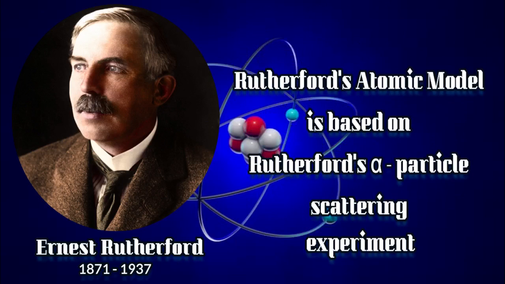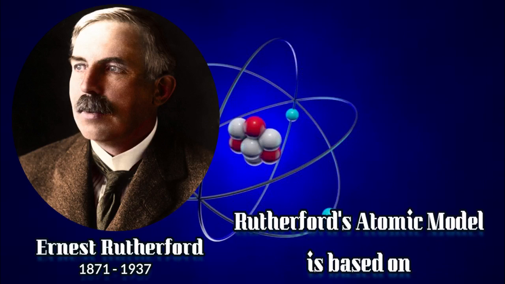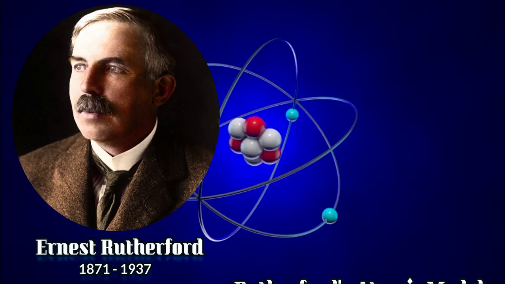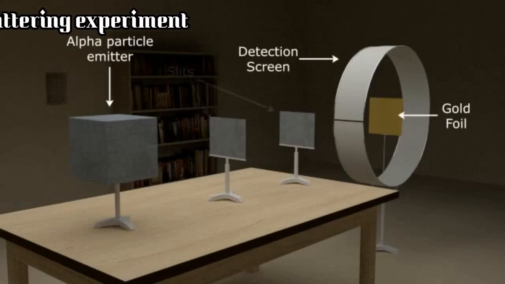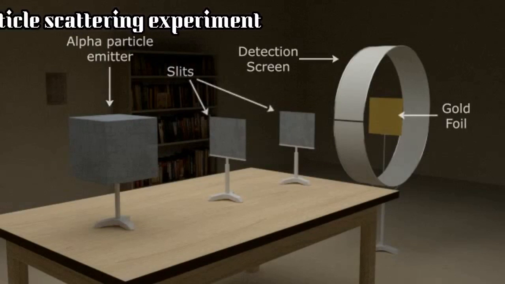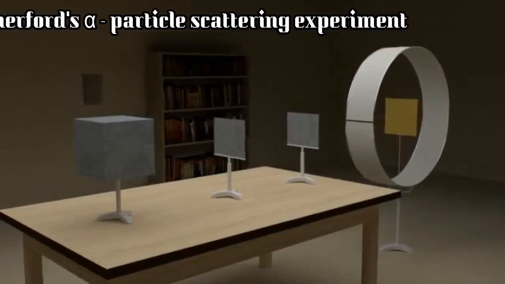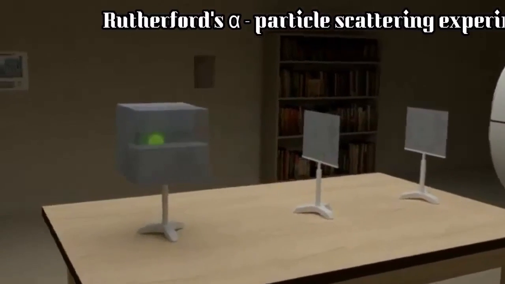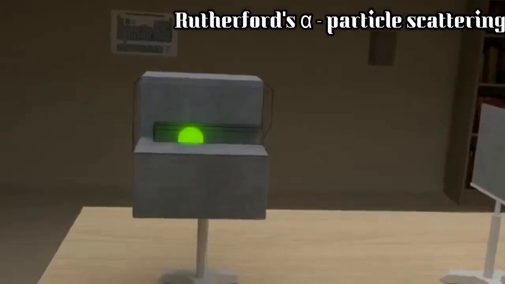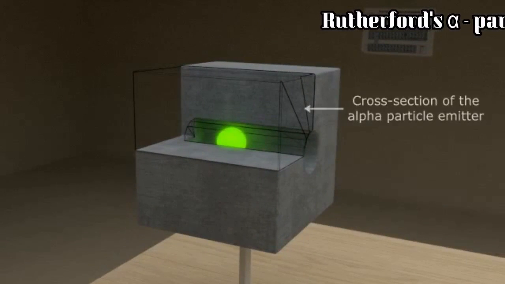You have already learnt about the alpha particle scattering experiment in classes 9 to 12. You know that there is an alpha particle emitter, or source, and then the slits, one gold plate or gold foil, and a screen to detect the different radiations. Initially, from the source the alpha particles will go as a beam. They will pass through the slit, using which they will be filtered into a single beam.